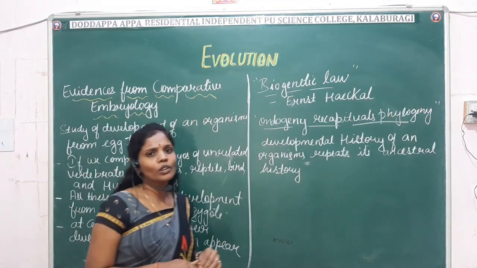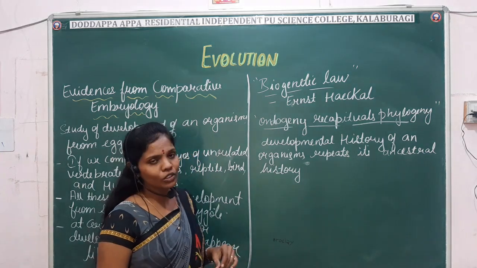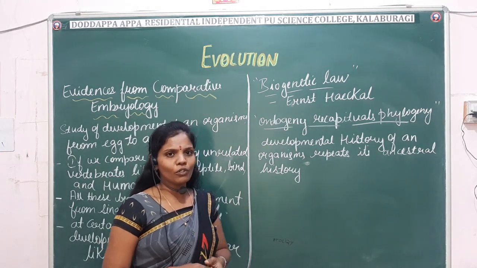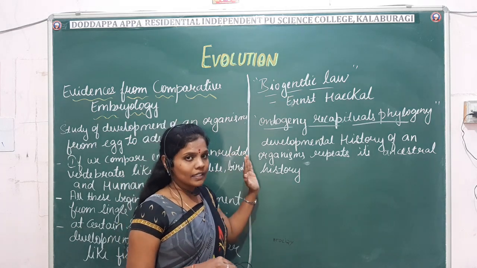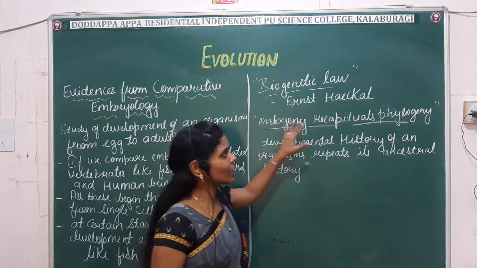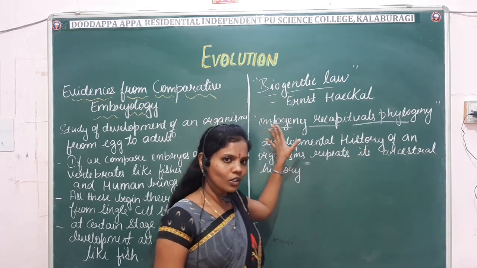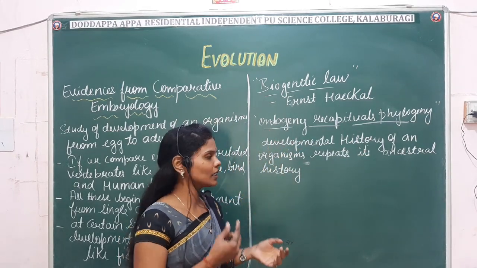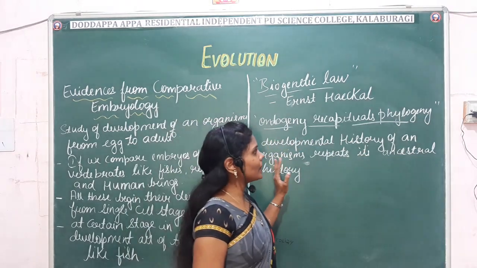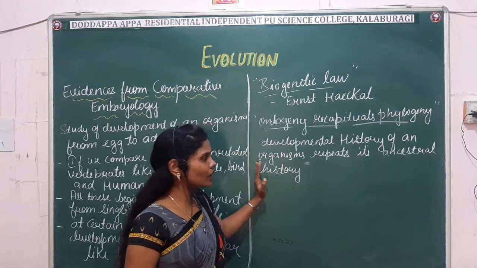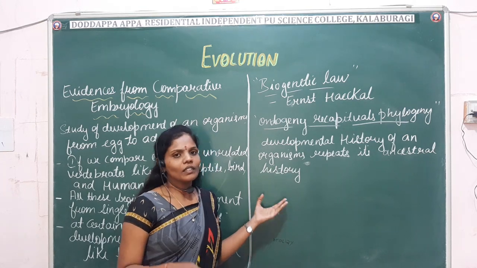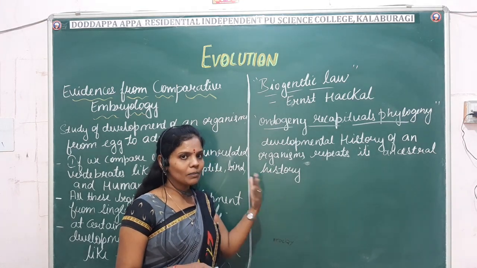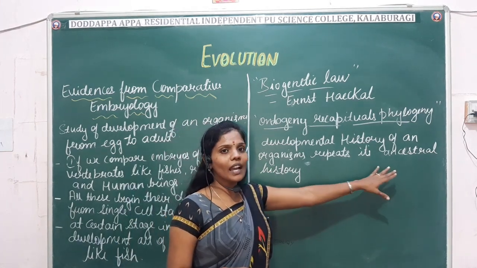Next comes another important law, known as the biogenetic law, which was put forth by Ernst Haeckel. What does this law state? It says that ontogeny recapitulates phylogeny, meaning the developmental history of an organism repeats its ancestral history. The development of characters will resemble and begin with the ancestral history.